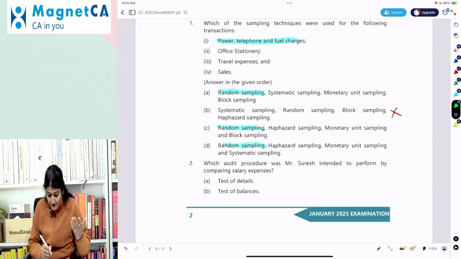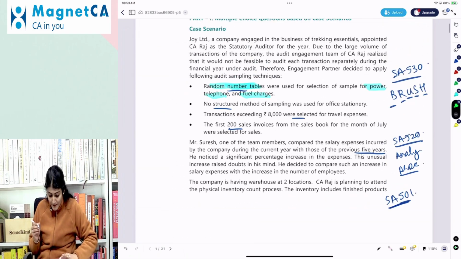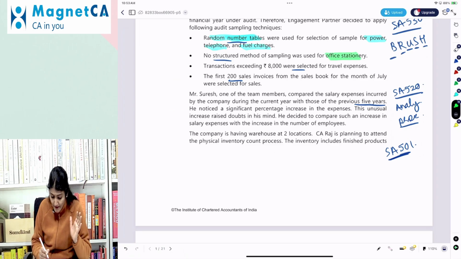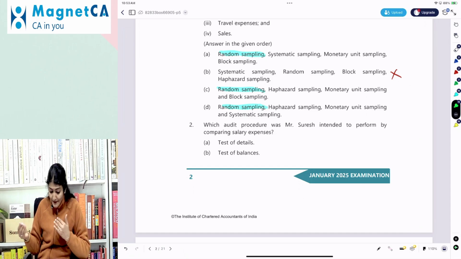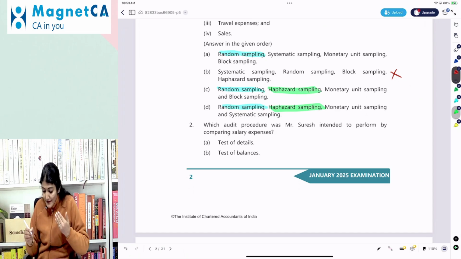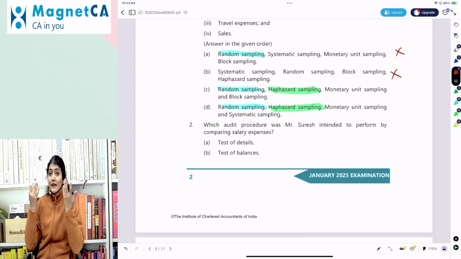Then after that, the second one over there is the office stationery. So office stationery, it says no structured technique. That means it is the haphazard sampling. So wherever haphazard sampling is given, that is the probable option. So again, systematic sampling, option A is out.